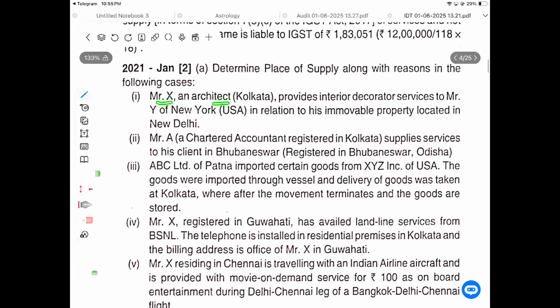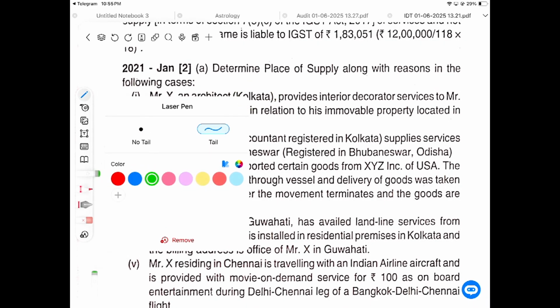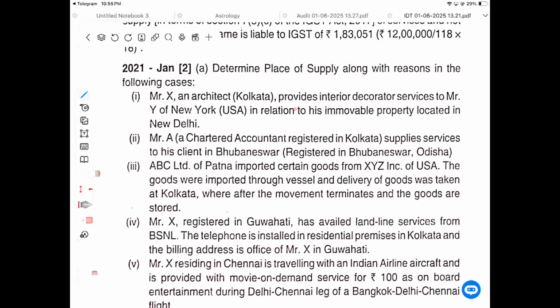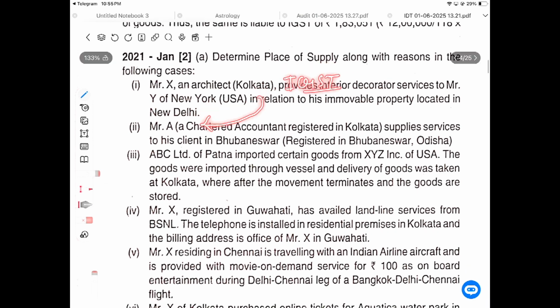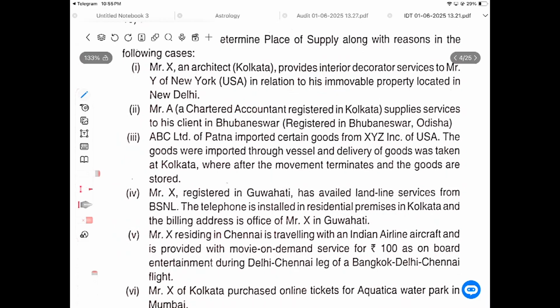Mr. X is an architect located in Kolkata, providing interior decorator service to Mr. Y in New York, in relation to immovable property located in New Delhi. The person is located in New York, and the services are done in New Delhi, so IGST is to be paid. It looks like an export of service, but it is a deemed export, so IGST is to be paid.